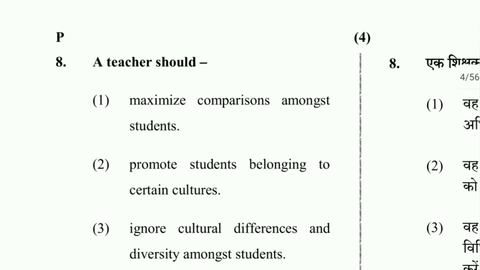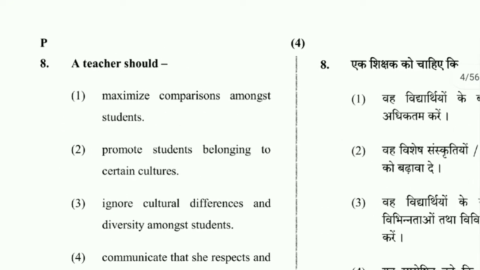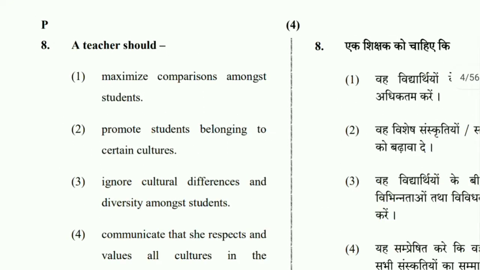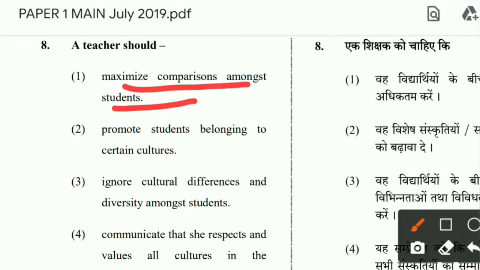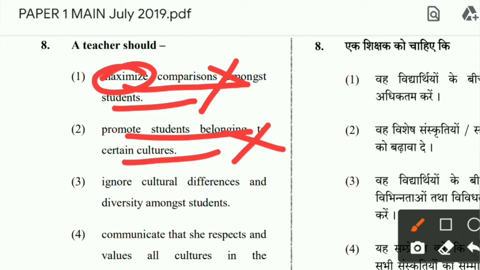And then question number 8, a teacher should what? Maximize comparisons among students. Comparing students. Should he do that? Should he maximize that? No, he should not do that. Then promote students belonging to certain cultures, very bad thing. You are promoting specific students belonging to some particular culture. You can't do that. You should not do that.